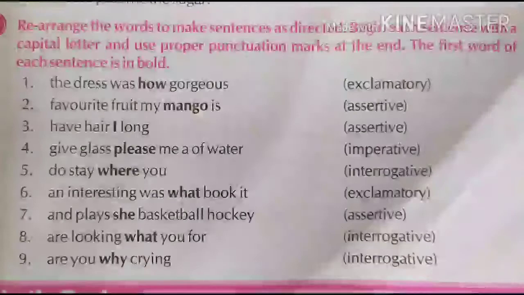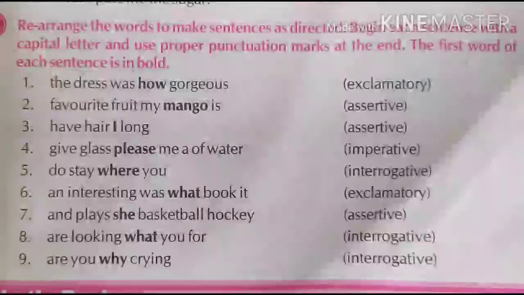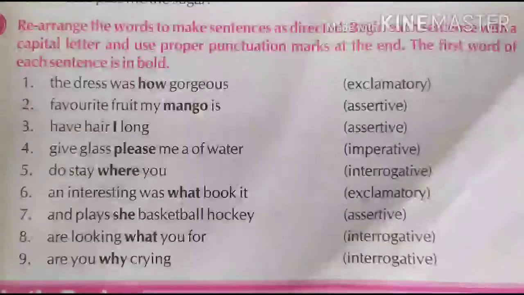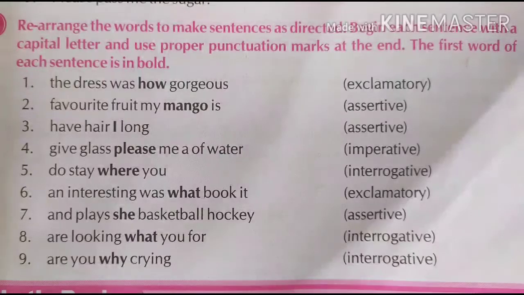Here, if we want to rearrange the words in the first sentence, how are we going to do that? An exclamatory sentence starts with how and what. So we will start it with how. Then the word which expresses your sudden feeling, that is gorgeous. And then the remaining part, the dress was. So if you arrange it properly, it will be like this: how gorgeous the dress was. This way we can rearrange the sentence.